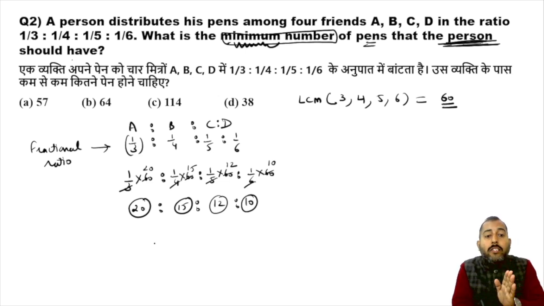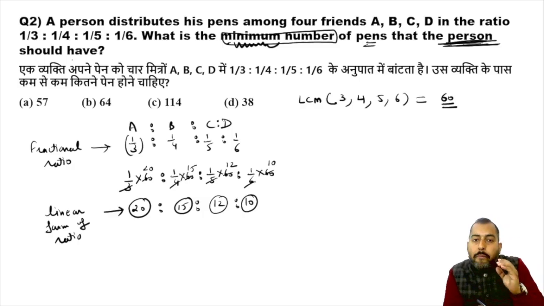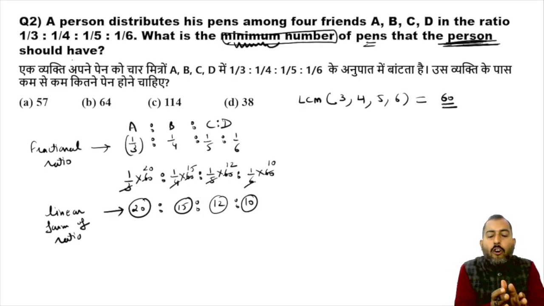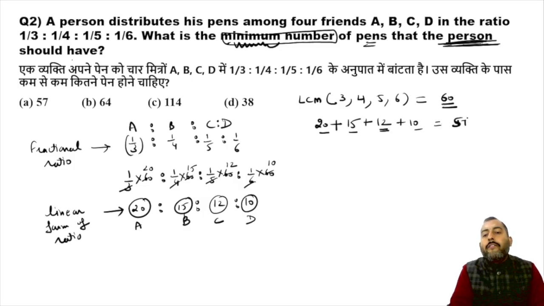This is the linear form of the ratio, and ratios are always in the shortest possible form. So 20 plus 15 is 35, plus 12 is 47, plus 10 is 57. So the minimum number of pens with that person must be 57, which is option A here.